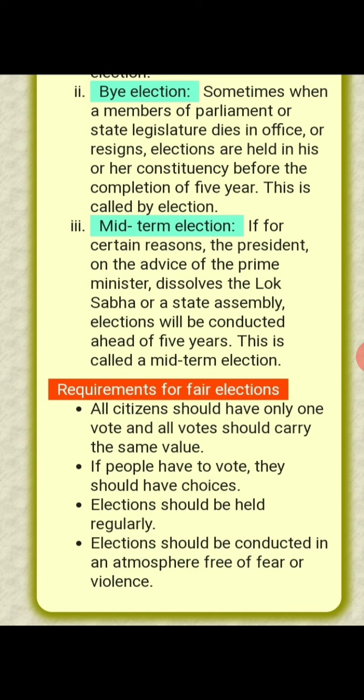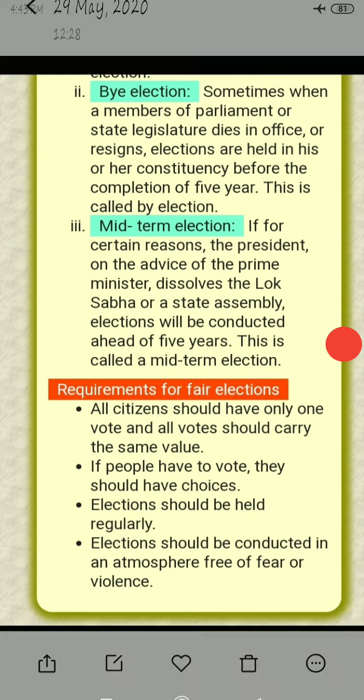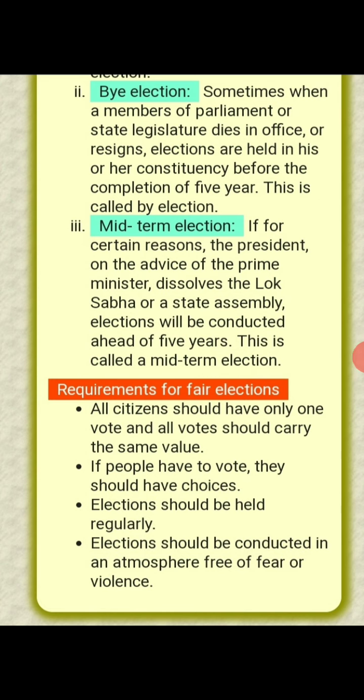If people have to vote, they should have choices. That means people should have a choice of different political parties, whether they choose BJP or Congress. At the state level they should have National Conference, PDP, whatever. There should be choices so that people can choose the best they find. Elections should be held at regular intervals after 5 years. Elections should be conducted in an atmosphere free of fear or violence. It should be a fair election, where people are given free choice and a good atmosphere so they can choose their representatives.